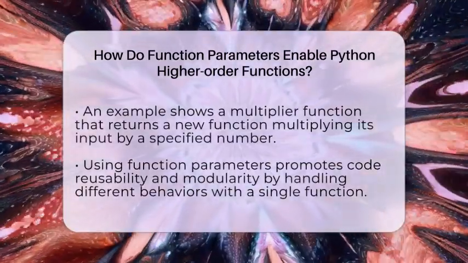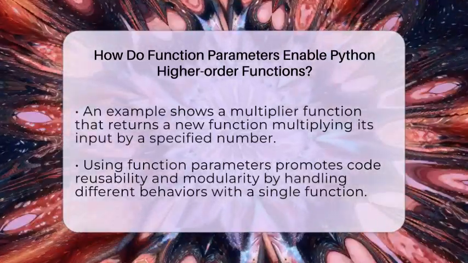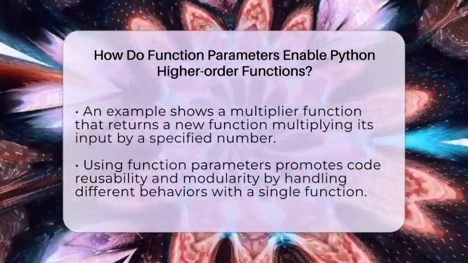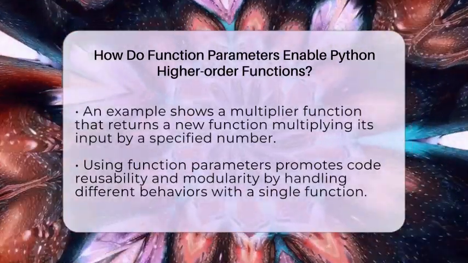In this example, operation is a function parameter. It defines what the do function does with the two numbers. Changing the function passed in changes the behavior without touching the main code.